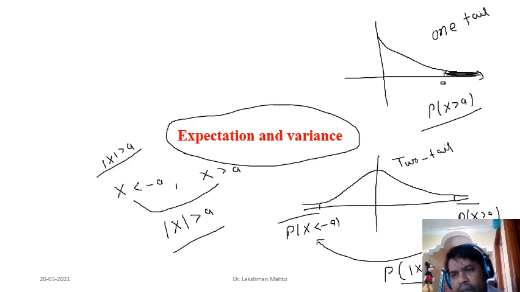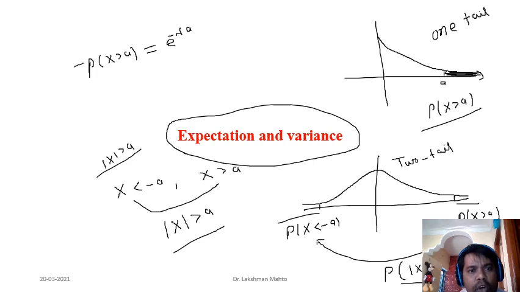There is no need to determine it here. A would be given. In one case, A would be given. There are two scenarios here, so you can observe this kind of situation. Here A would be given, and directly you can calculate it: it is e to the power minus lambda A. Easily you can calculate. Now, your question is how you can determine A. If you are willing to determine A, at that time you need to know the value of the probability of tail. If the probability of tail is given, then you can determine A.